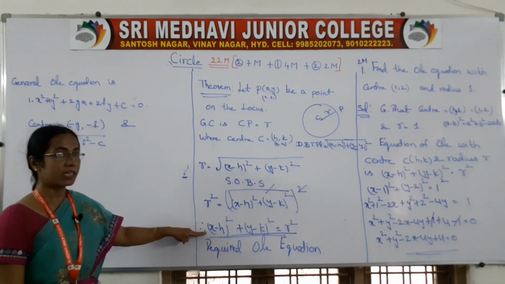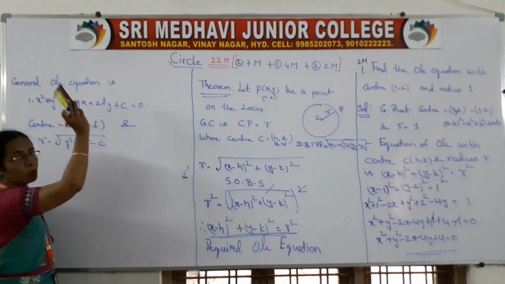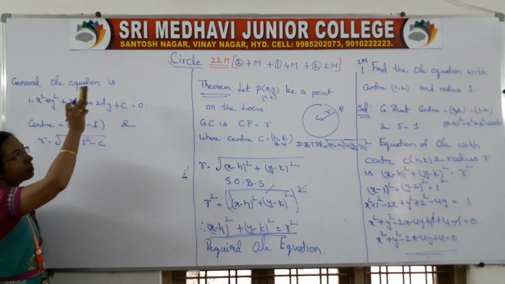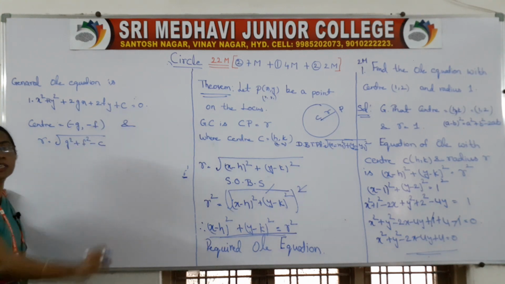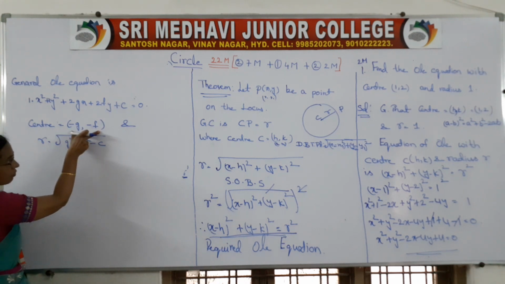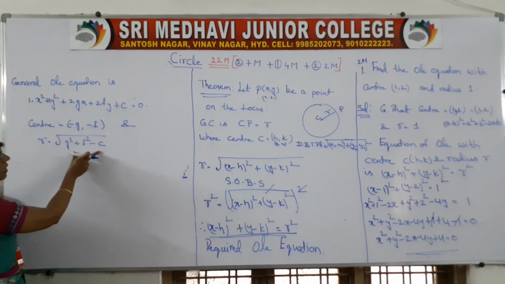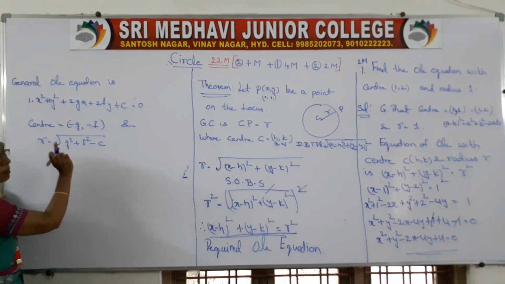If we expand it, at the end we will get the circle in this form only. So always remember, whenever you get any equation like this, it is called the circle equation. Its center formula is minus g, minus f, and the radius is root of g square plus f square minus c. So we will do one problem.